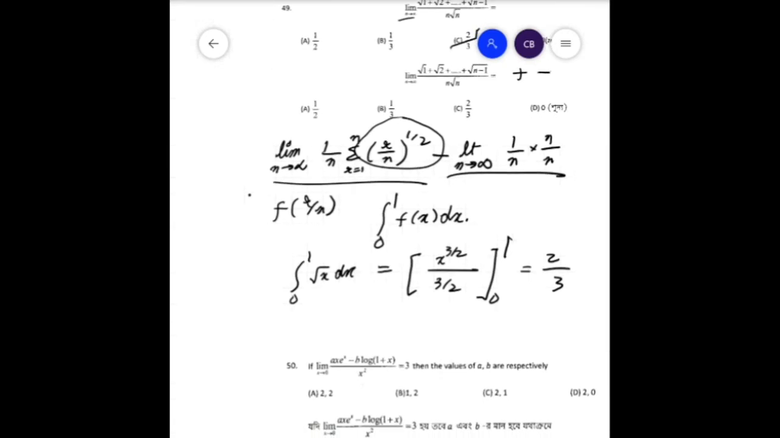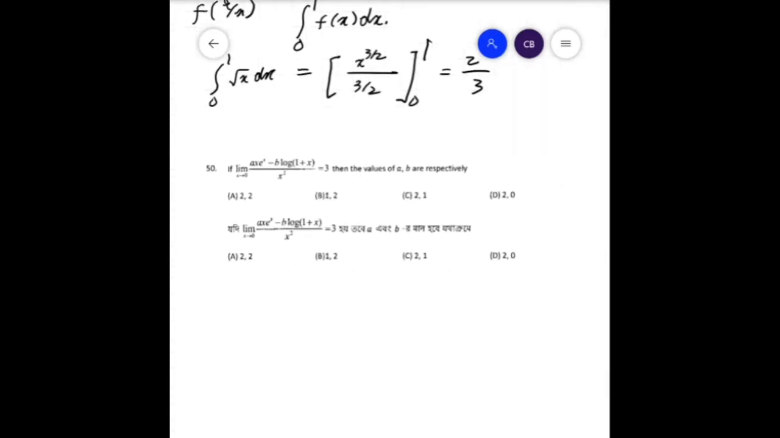Now moving on to the next question. You can see it is another question on limits. So we see limit x tends to 0, a x e to the power x minus b log of 1 plus x, divided by x square, is equal to 0.